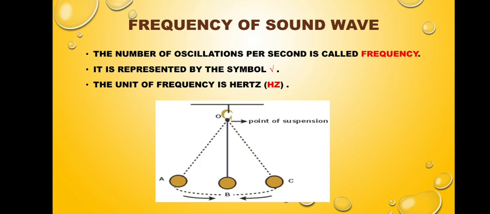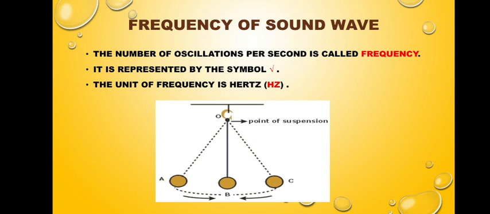Suppose in 15 seconds it has completed 30 oscillations. In 1 second how many oscillations has it completed? 2. Number of oscillations divided by time taken will give us the formula for frequency. Frequency is equal to number of oscillations divided by time. That time should be converted into seconds. That will give us the frequency of that oscillating object.